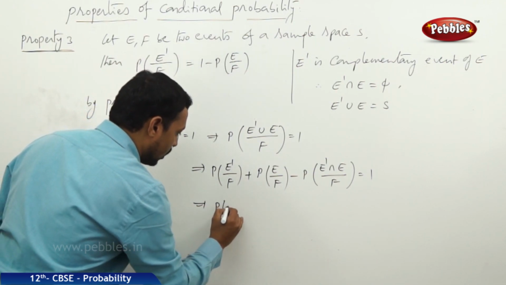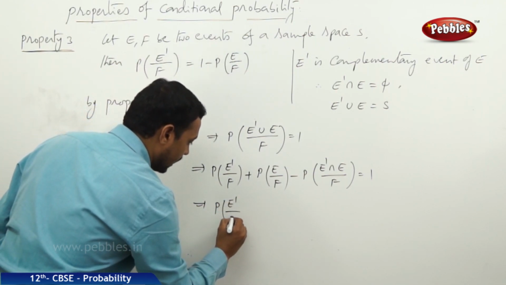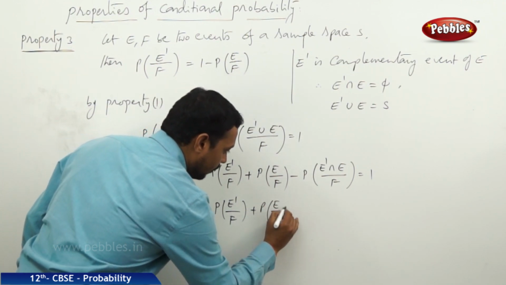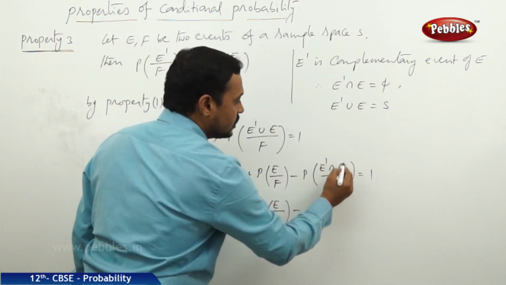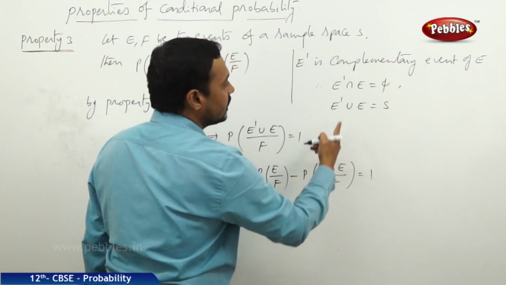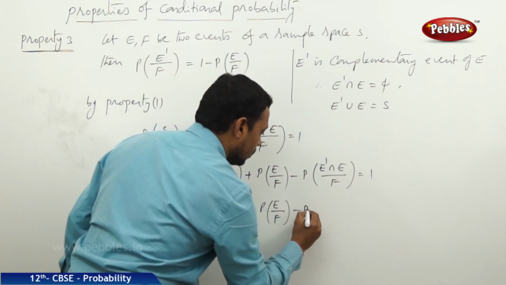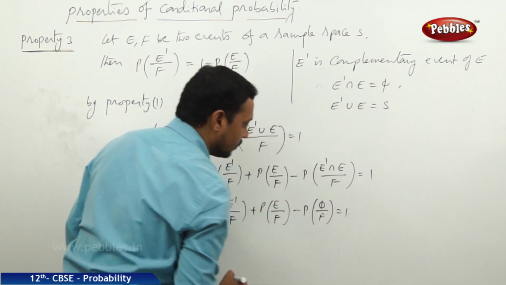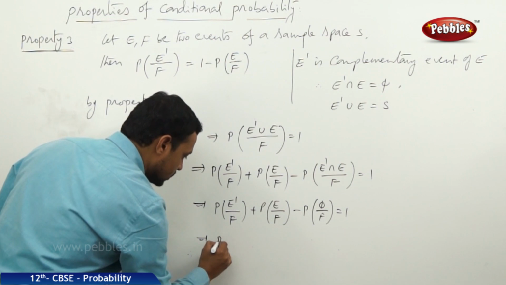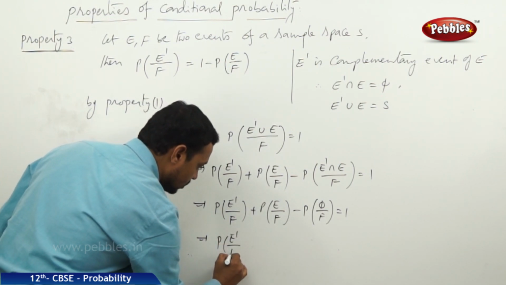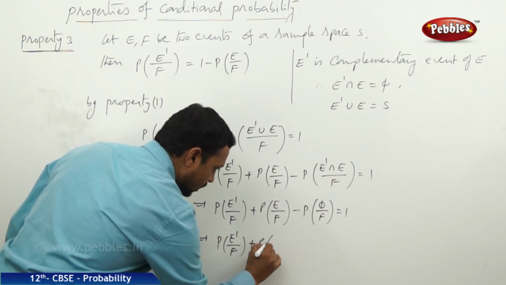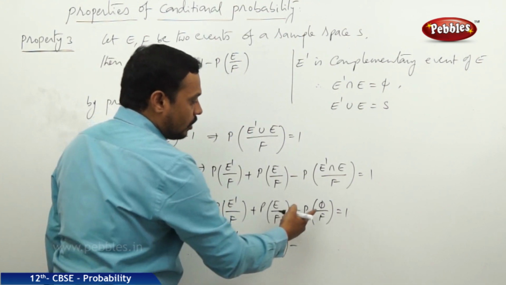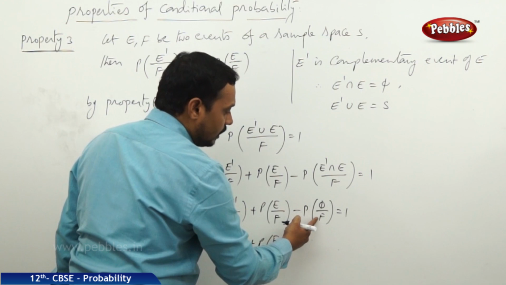So it is P of E dash by F plus P of E by F minus, what about this one? E dash intersection E is equal to phi. Therefore, phi by F is equal to 1. Now this is P of E dash by F plus P of E by F minus, what is phi by F?